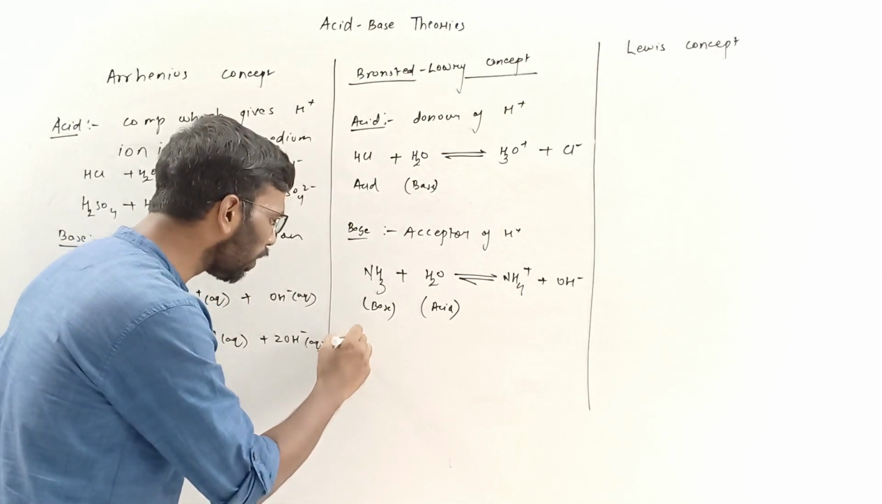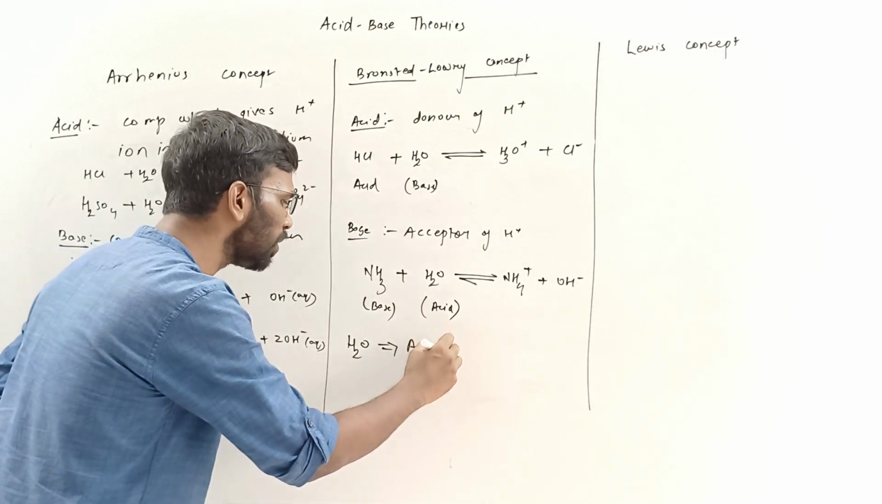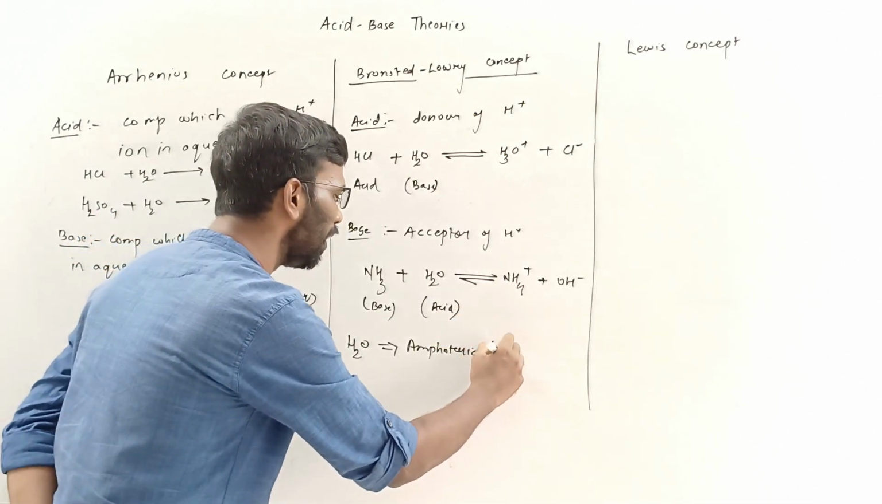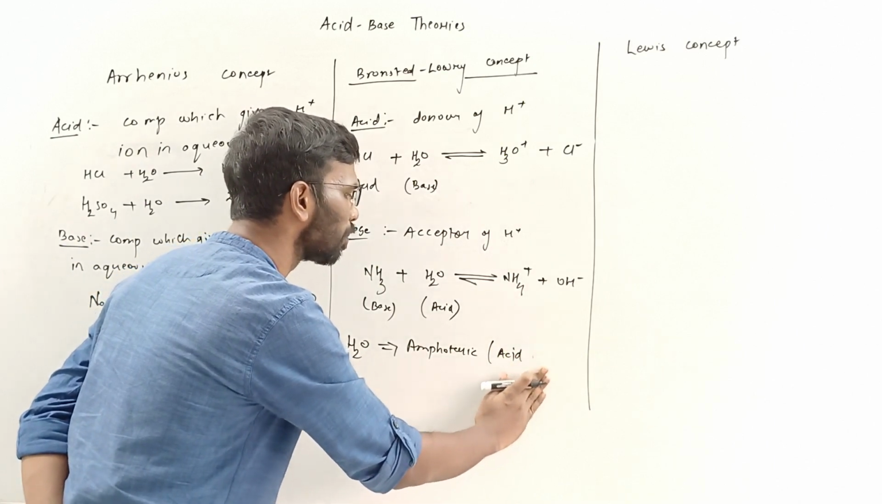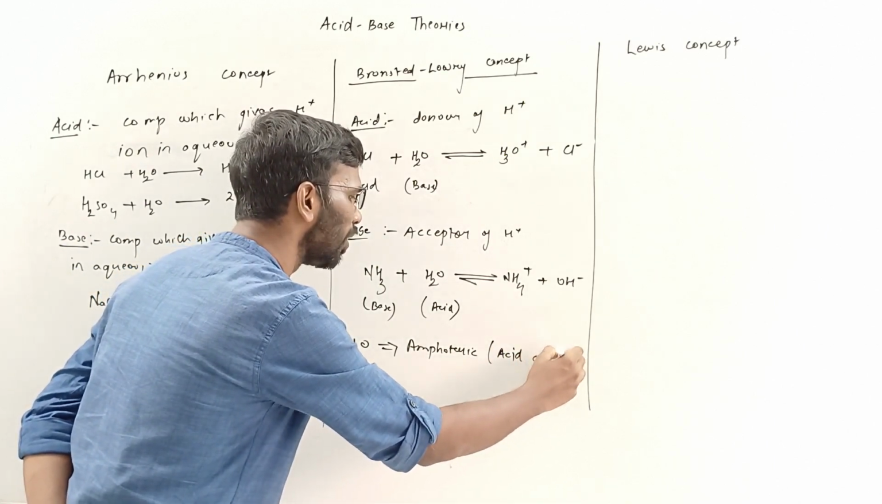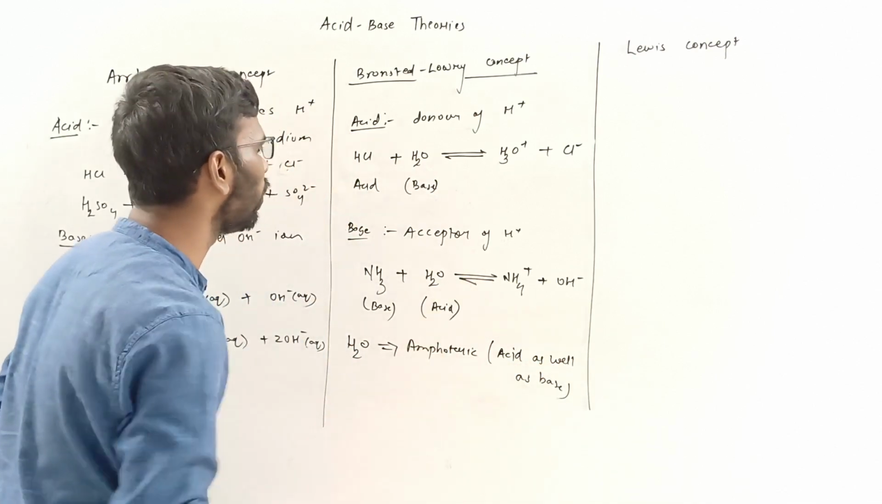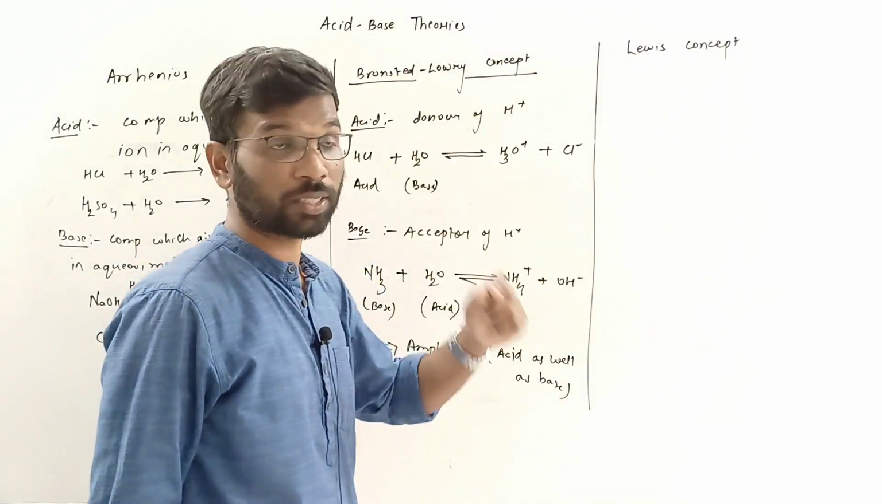So what is water in nature? Water is amphoteric in nature. Amphoteric means the species which can act as an acid as well as a base. Acid as well as base, amphoteric nature. Now the last theory that comes is the Lewis concept.